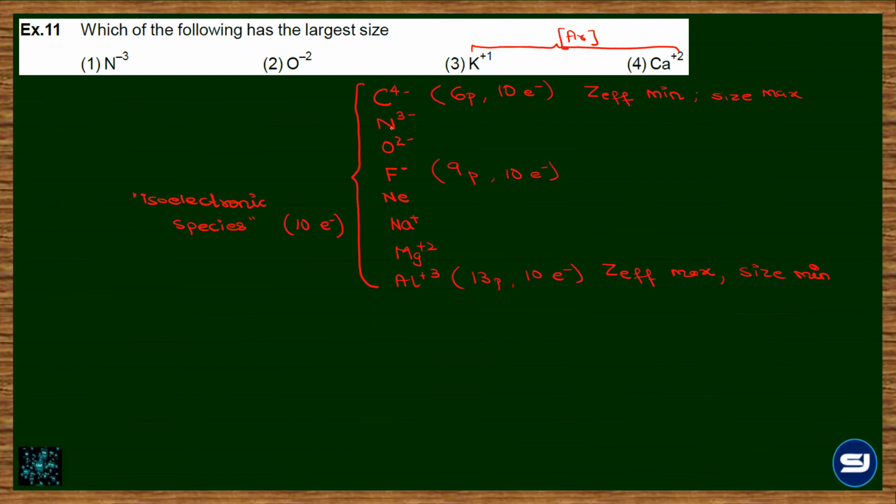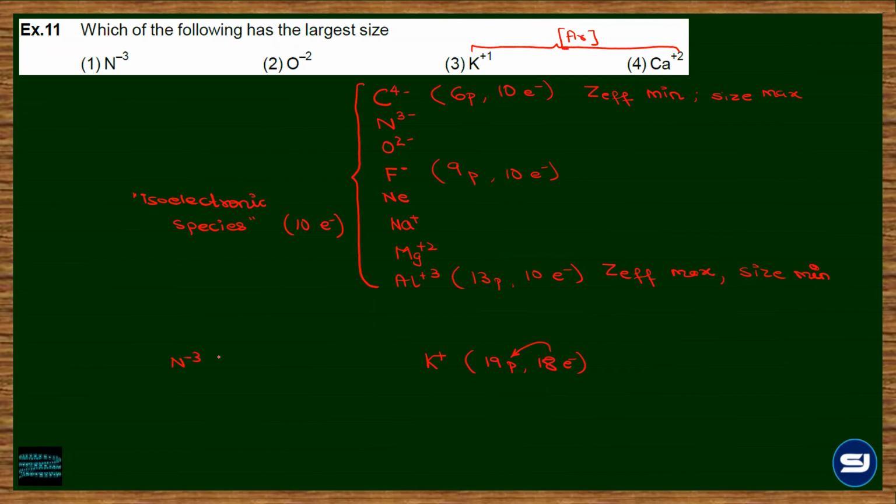So for consecutive periods, generally उनमें anions का size हमेशा cation से ज़्यादा ही रहेगा, because of the negative charge and because of a very less ZEF. Because अगर मैं potassium की बात करूं K+, there are 19 protons which are attracting 18 electrons. So the attraction power of the 18 electrons by 19 protons is going to be very high. So the size obviously is going to shrink.